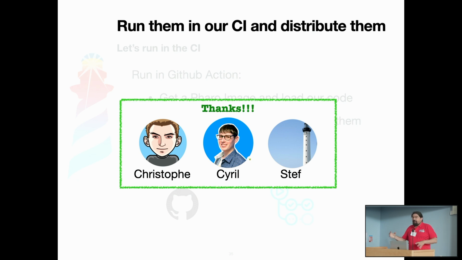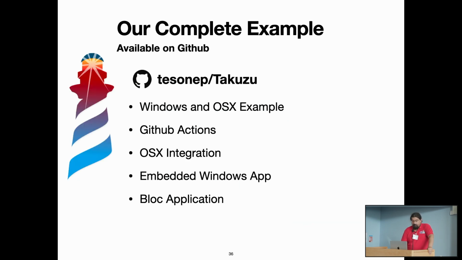Again, I have extracted a lot of knowledge that was distributed in the community in different processes, and I have produced a packaging that can be used easily. So you can access the example. It's all the code, all the scripts. You can use it and play with it. There is the integration with GitHub Actions, and the integration on OS X, and it produces the embedded Windows app. This case is a blog application.